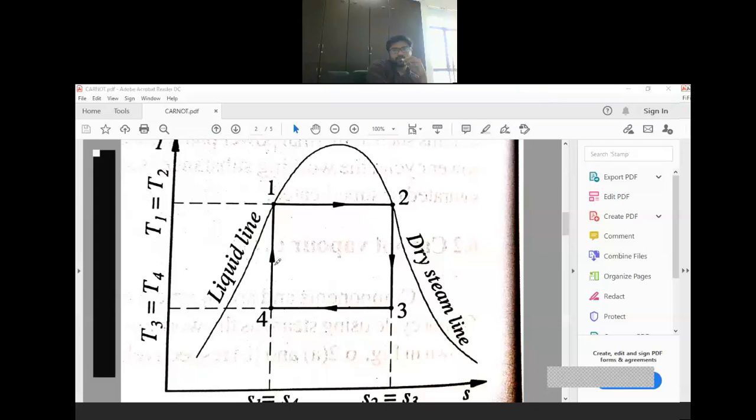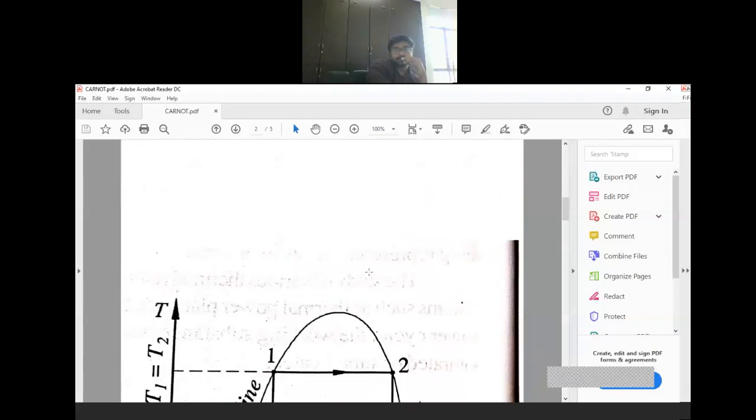And here you can see these two lines are isentropic. These lines are isentropic, but isentropic expansion and isentropic compression both are difficult. Clear? So we can assume that they are isentropic, but in real practice they would not be isentropic. In both Rankine and Carnot vapor cycles, they could not be isentropic. Here it is assumed that these processes are isentropic, but in real practice it is difficult. Clear? So I hope that you have understood the difference between Carnot and Rankine, or vapor Carnot and Rankine.